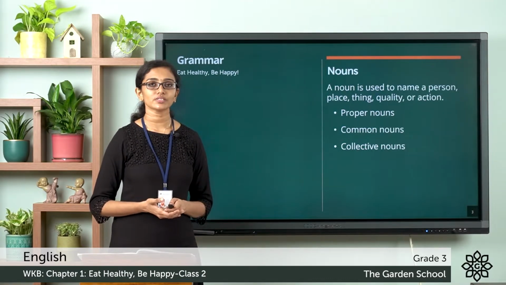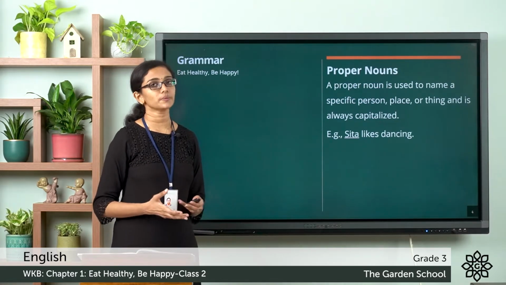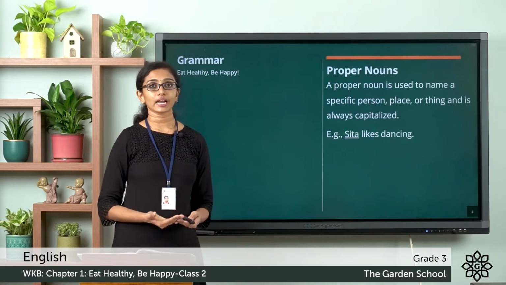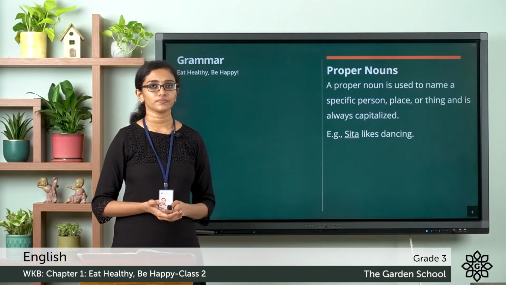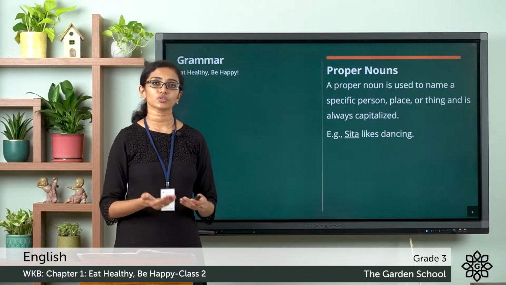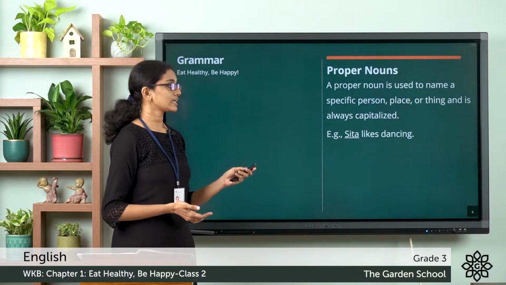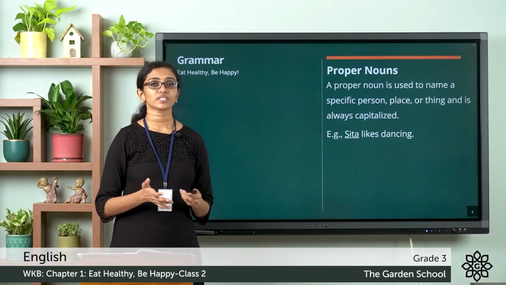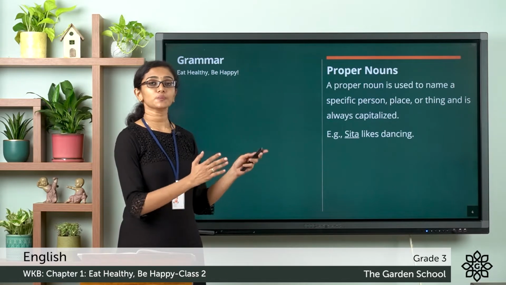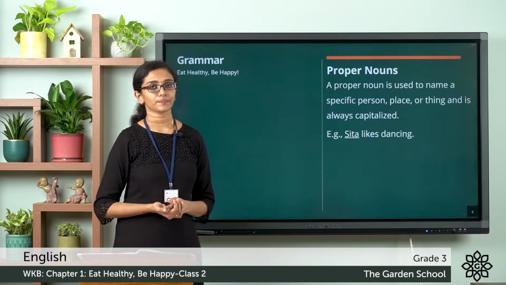So what are proper nouns? A proper noun is a name given to a specific person, a particular person, or a place or thing. And we always capitalize the first letter of a proper noun. We learned all this when we learned the chapter Reggie Mouse's Shrinking Clothes. So this will be a revision for that. Let's see an example here. Sita likes dancing. You see the word Sita, that word is a name. It is the name of this particular person. So that is an example of a proper noun.